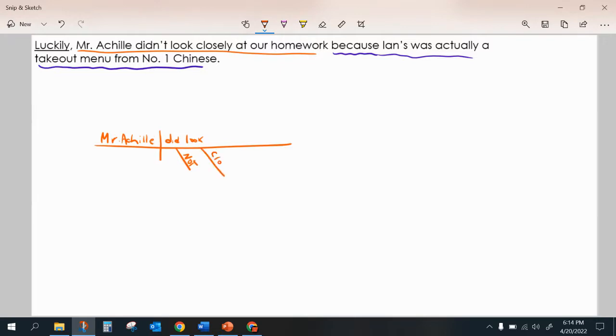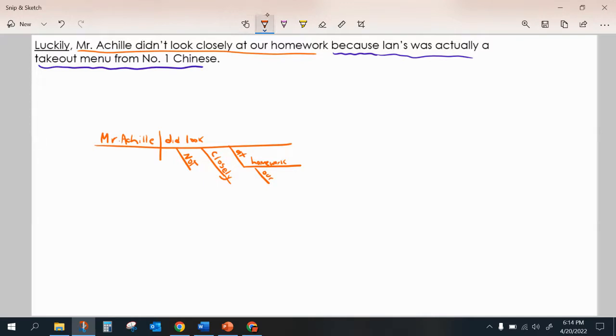Here's a little adverb. And then he did not look at homework. I guess you could say closely at our homework, and you could connect those two. I wouldn't fault you for it. Here's our homework. I have a cup of coffee beside me, and I've not had a chance to drink it, so I'm afraid it's going to get cold here soon.